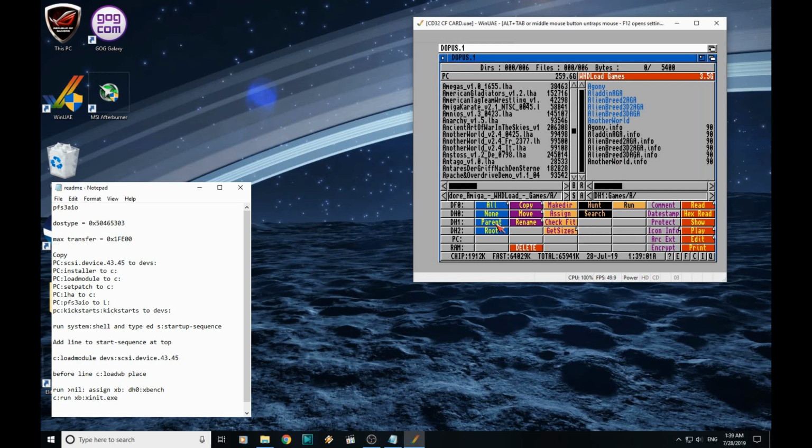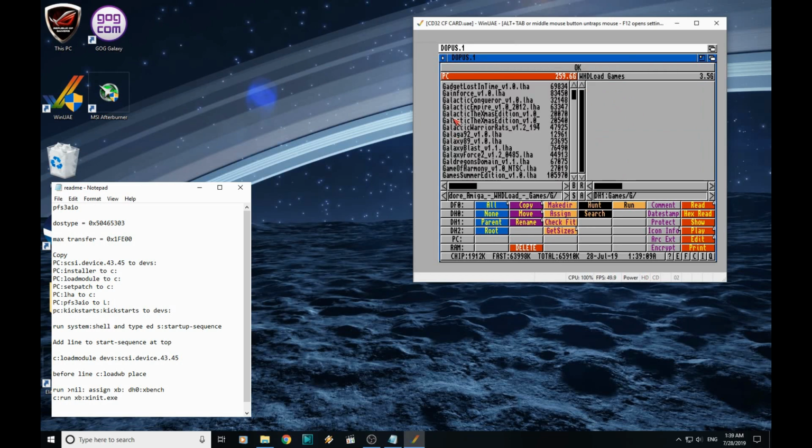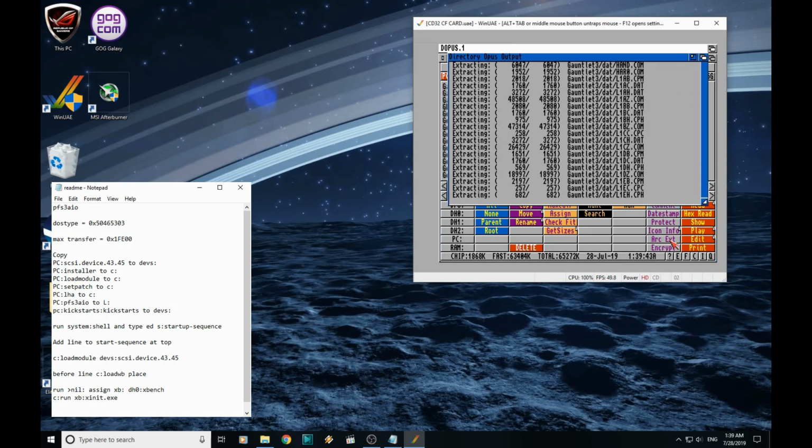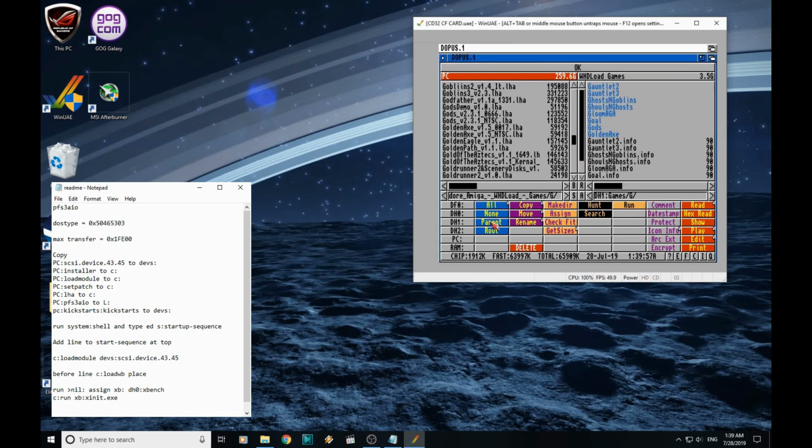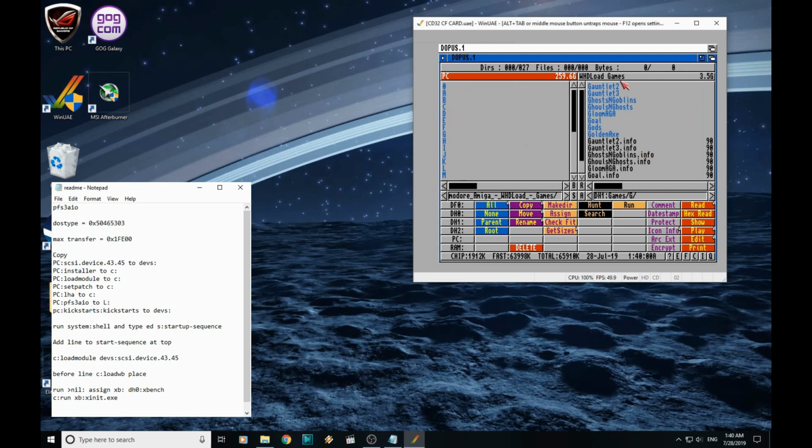That's that. We can go out of that then, and go into another letter, say G. And then we can pick another couple of games and extract those. Nice, that'll do. So again, just click Arc Extract. There we are. And then you can just work your way down through all the letters and install them into the corresponding letters here. Simple as that.